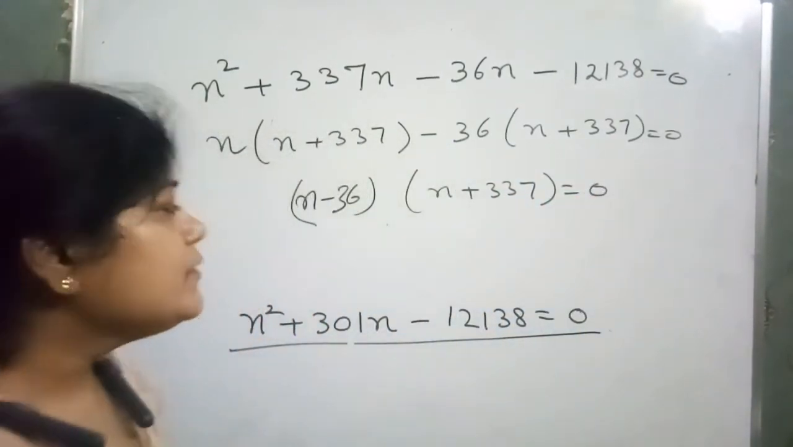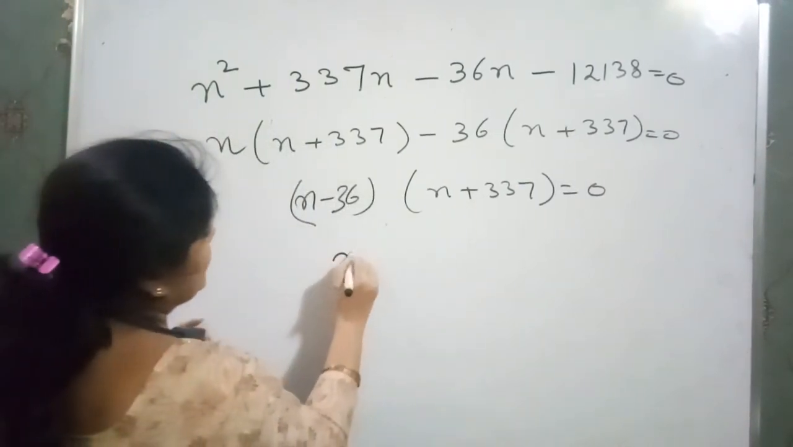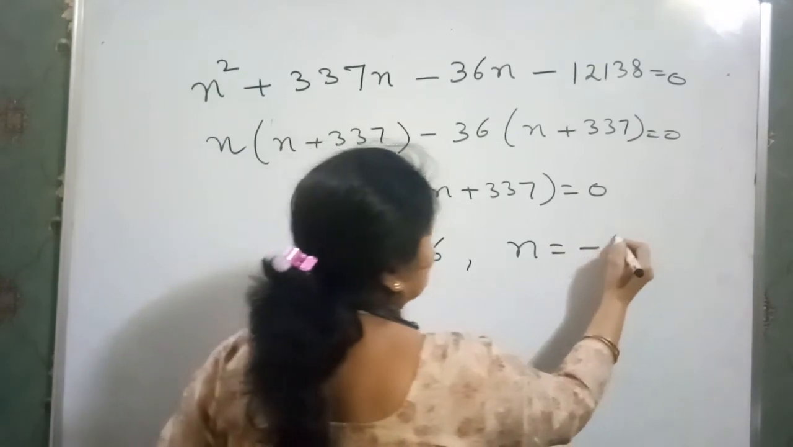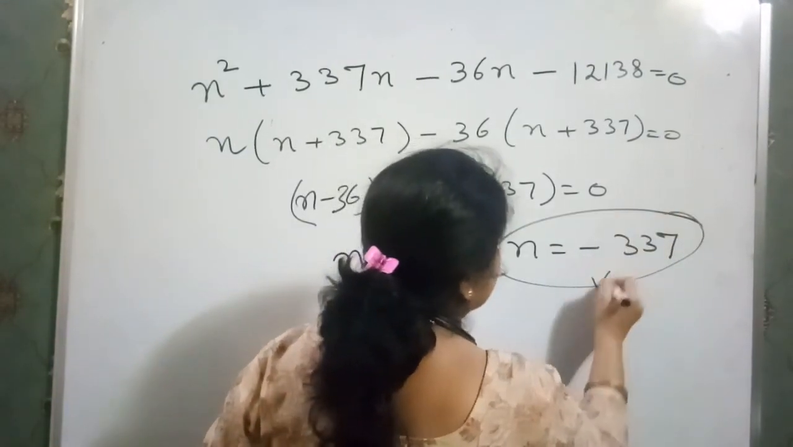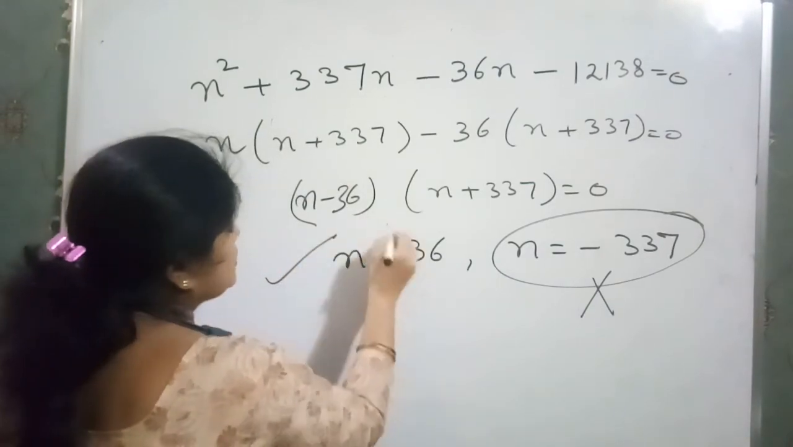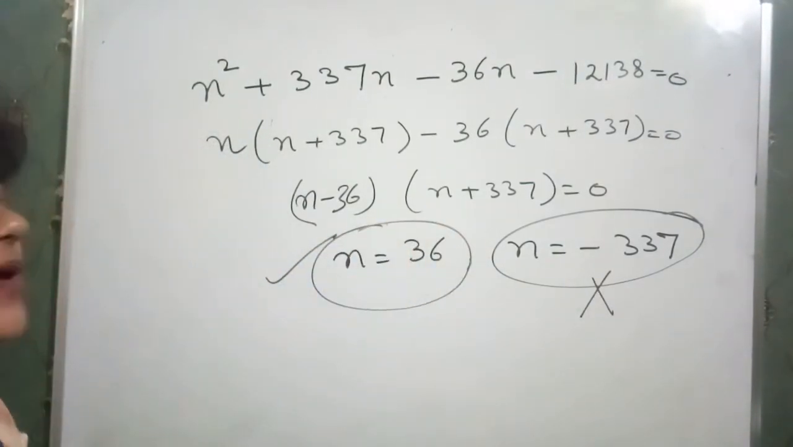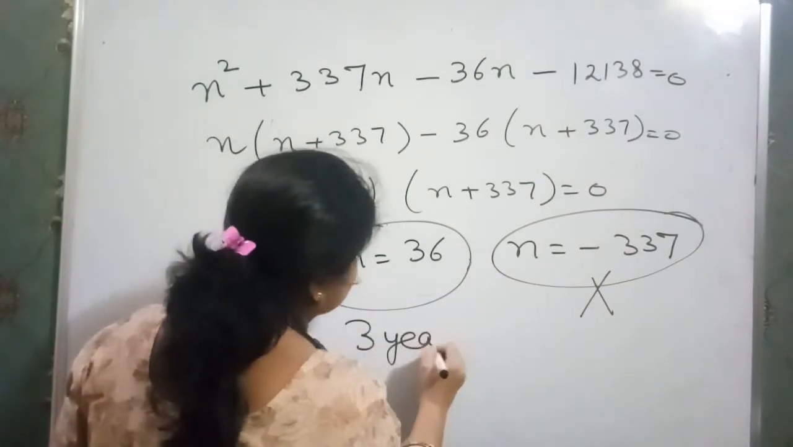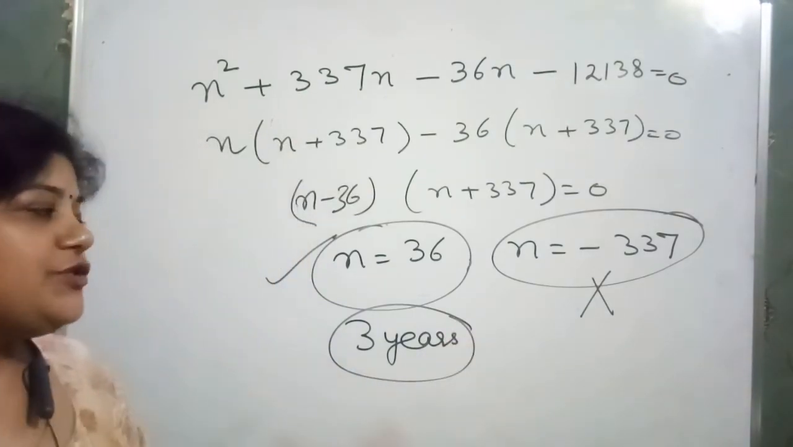Okay. So when we find the value for n, we have two values. n is equal to 36 and n is equal to minus 337. The number of installments can never be negative. It must be positive. So the man deposits for 36 months. That means he deposited rupees 400 for 3 years in order to get the maturity value.